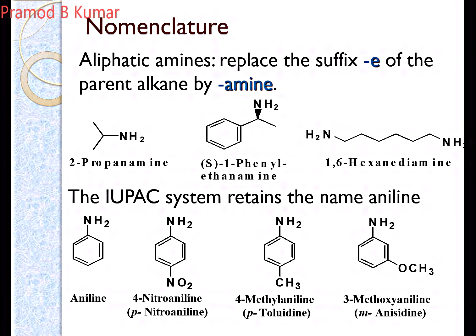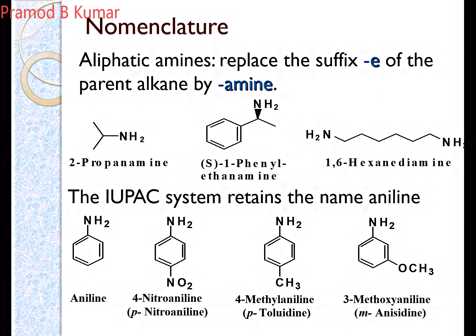And if there is a methoxy group in the ring, then it is called, see, methoxy benzene is known as anisole. So depending upon the position of your methoxy group in your benzene ring in comparison with your amino group, if it is at the 3 position, it is called meta-anisidine. If it is at the 4th position, it is called para-anisidine, and if it is at the 2 position, it is called ortho-anisidine.